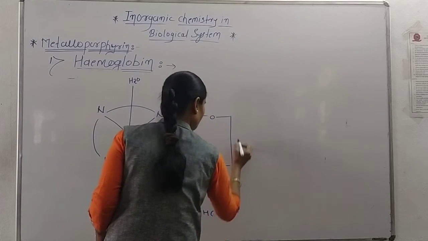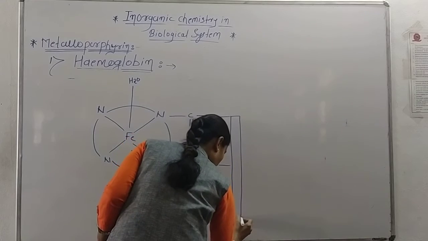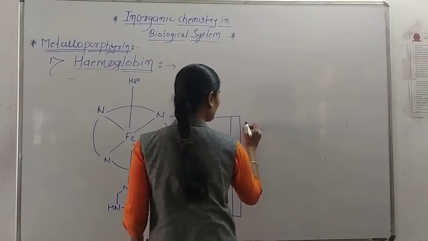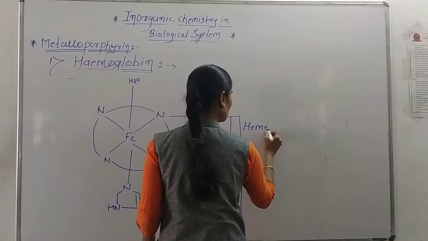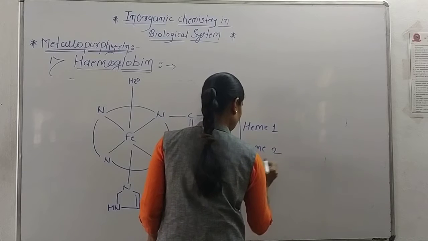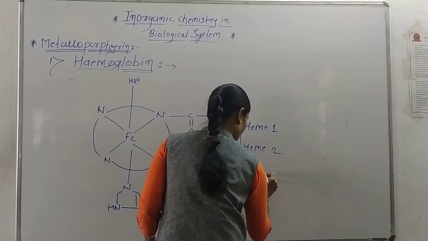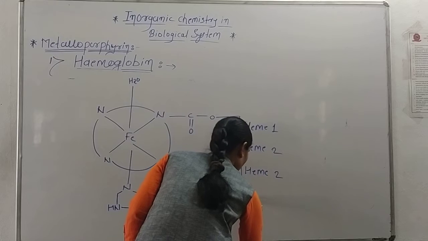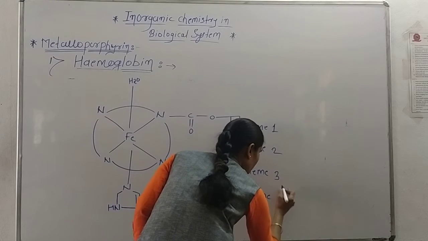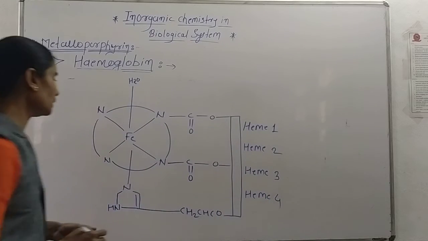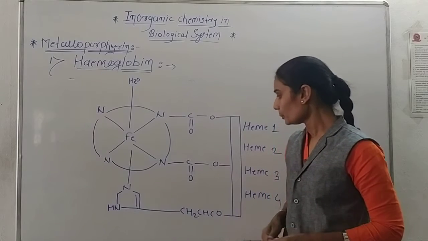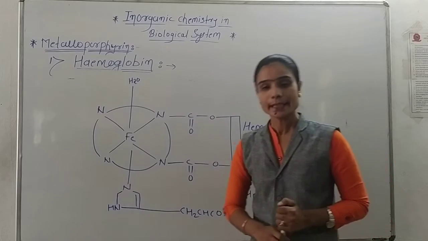This is the structure of porphyrin, which means ring, and here the 4 heme groups are present. So there are a total of 4 heme groups present in the hemoglobin along with the globin molecule. That's why it is called hemoglobin.